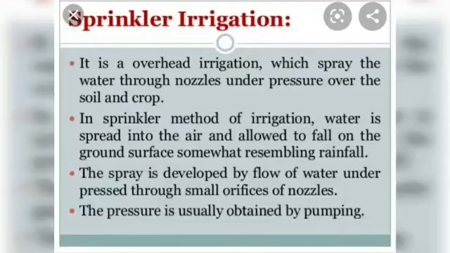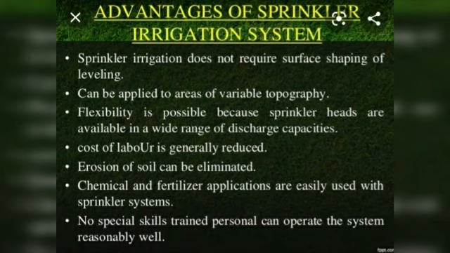Now we come to the modern methods of irrigation. The first one is sprinkler irrigation. It is overhead irrigation which sprays water through a nozzle, coming through a pipe under excessive pressure. So the water goes out into the air and falls to the ground as if it were rainfall. The advantage is that it does not require any leveling of the land.